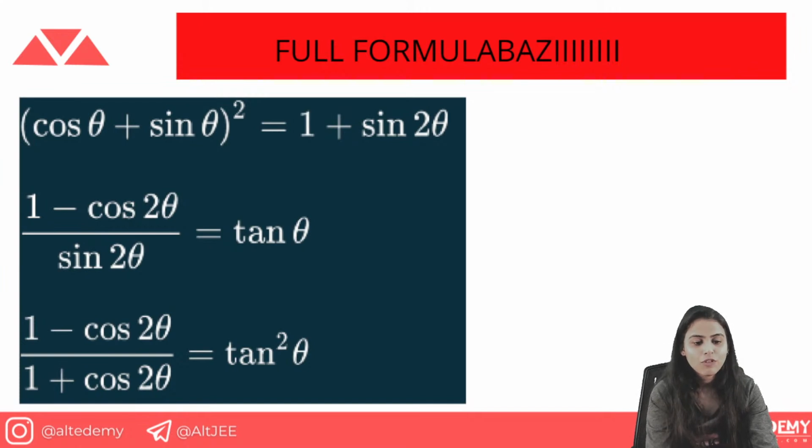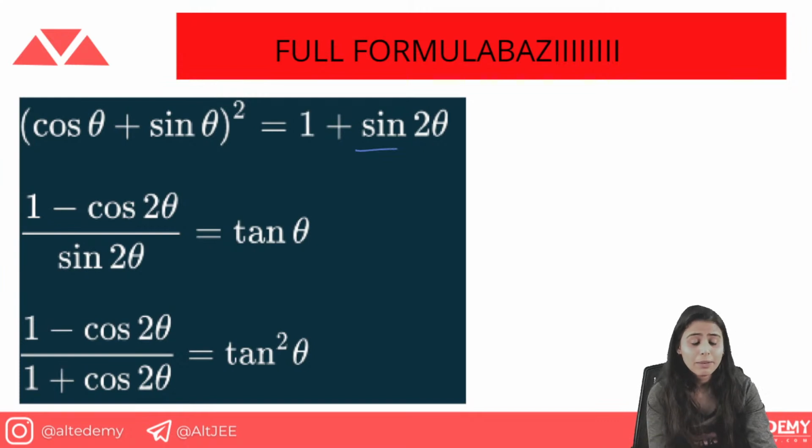Now this formula: (cos theta plus sin theta) whole square is equal to 1 plus sin 2 theta. How did you get this? Just use the (a plus b) square formula. You have cos square theta plus sin square theta plus 2 cos theta sin theta. 2 cos theta sin theta is basically sin 2 theta, and cos square theta plus sin square theta is 1. We got 1 plus sin 2 theta.